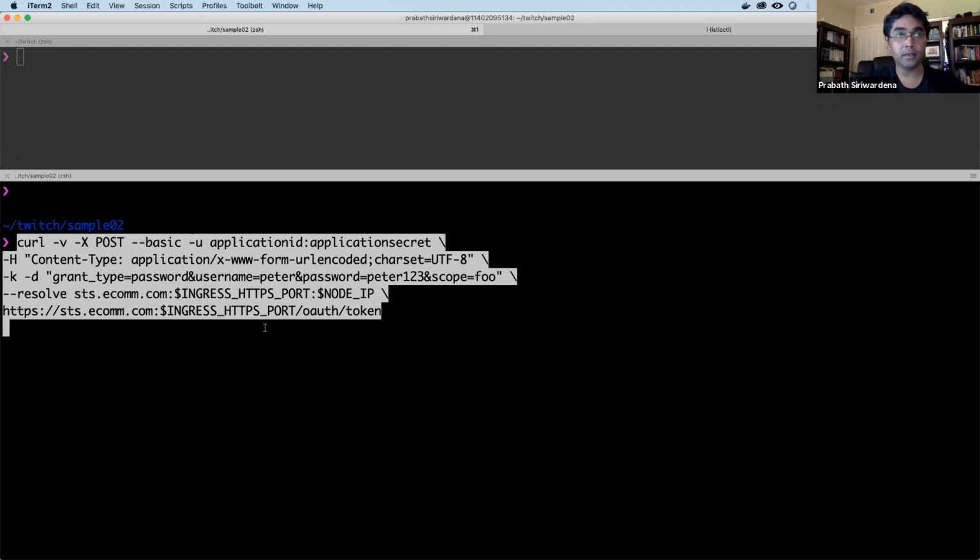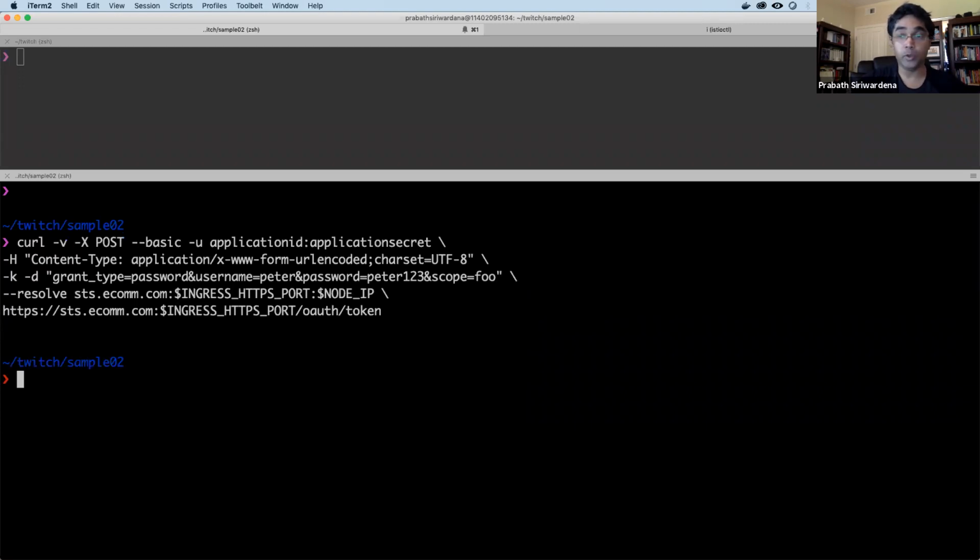Once again, I need to do some update to the STS deployment and the order processing deployment. You may remember earlier when we deployed those two services as Kubernetes services, we used the node port service type, because we wanted to access those two services directly from outside the Kubernetes cluster.